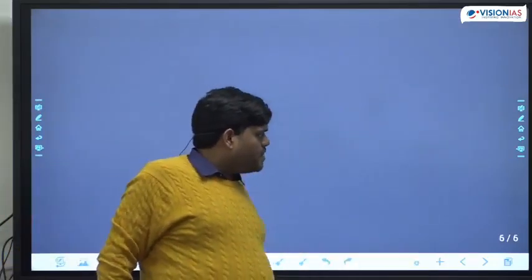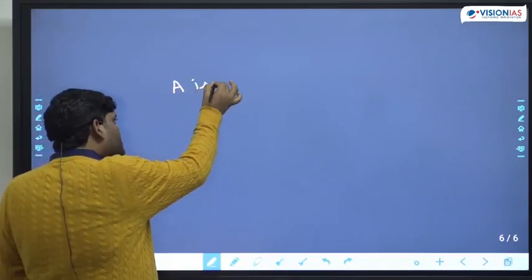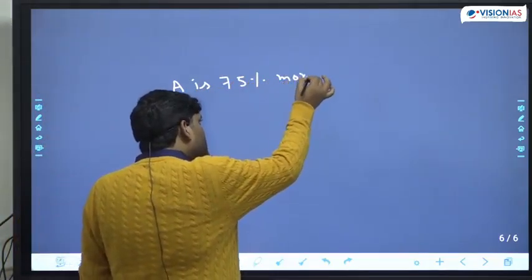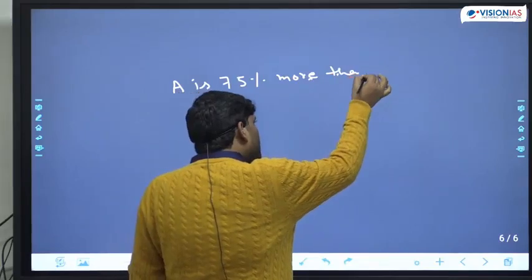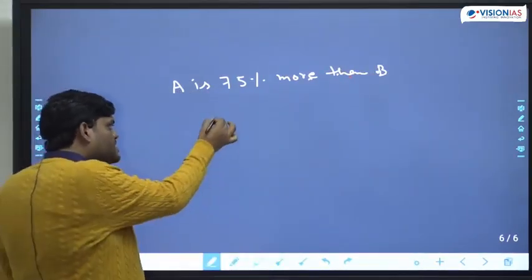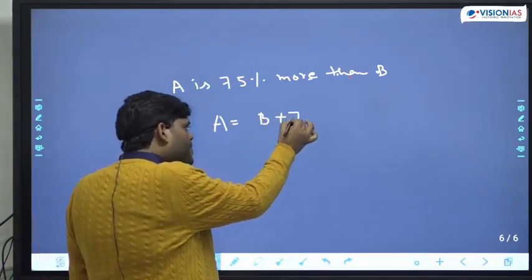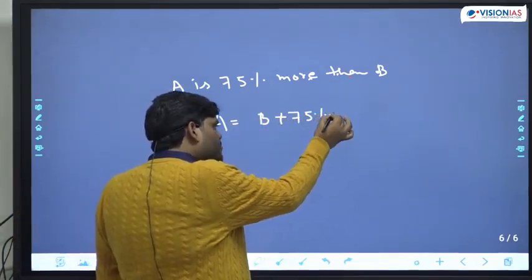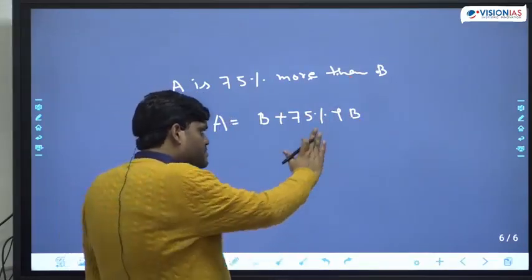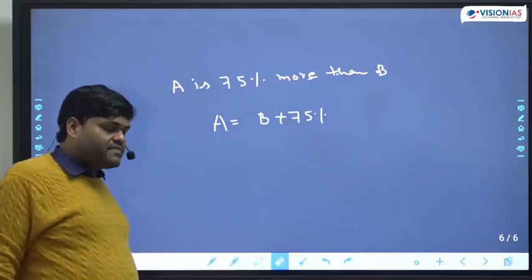Now, suppose I am saying A is 75% more than B. What is the meaning of this? Simple meaning is A is equal to B plus 75% of B. Some students are saying, sir, why not A plus 75%, B plus 75%?